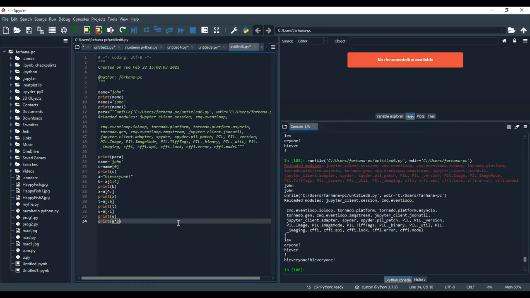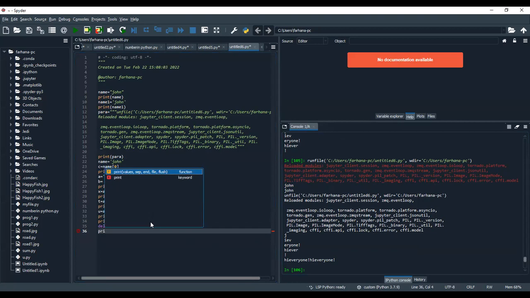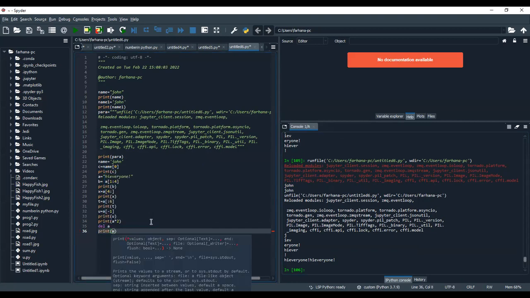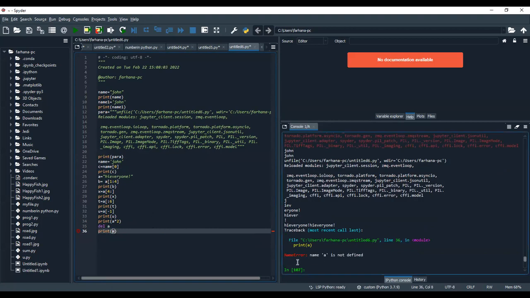Hi everyone. Hi everyone. Now if you want to delete the string, so del A. So that string is deleted. Now if you want to print that string again, what will be displayed? Here I want to print a string which is already deleted. So it is going to give the error message "name A is not defined" because that is deleted from your program. That's why we are getting the error message. Okay. The next one is